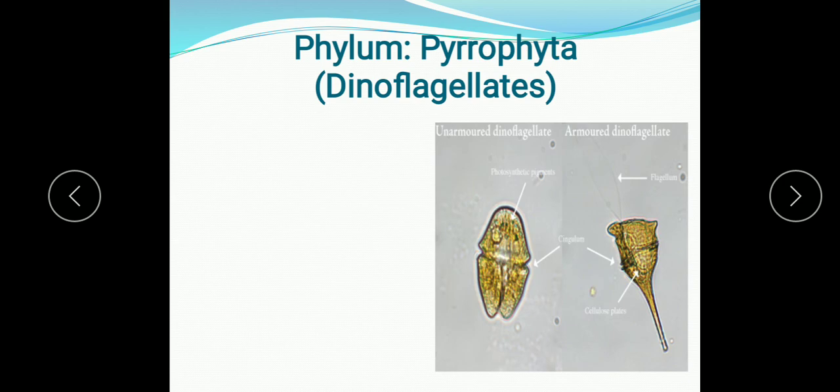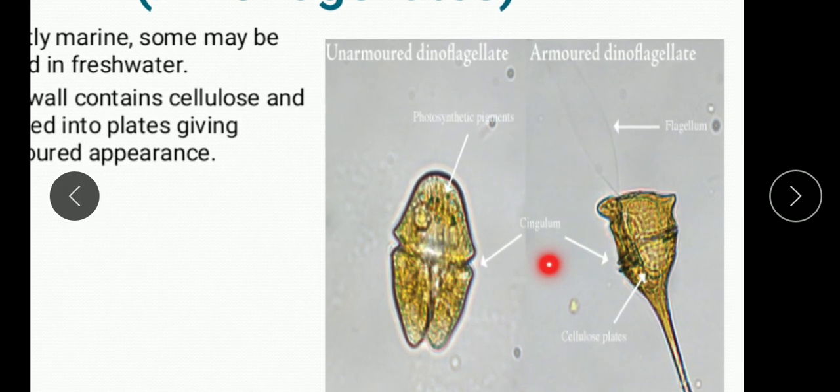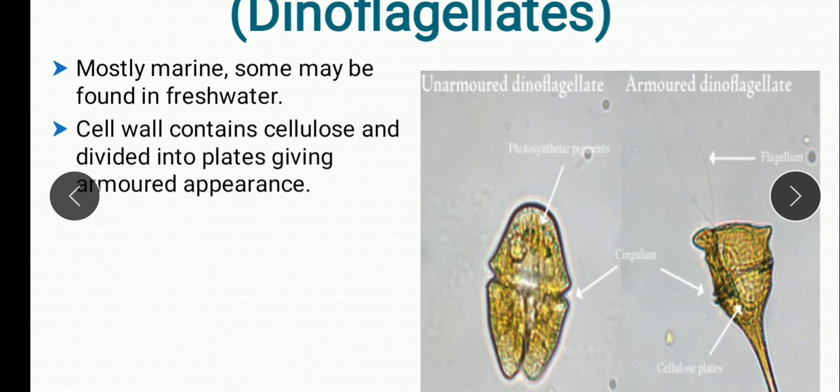Now the next phylum is Pyrophyta, in which the dinoflagellates come. So what are the characteristic features? They are marine, but some may be found in fresh water. The cell wall contains cellulose and is divided into plates, giving an armored appearance. So their cell wall is in the form of plates, and the outer body provides the armored appearance.